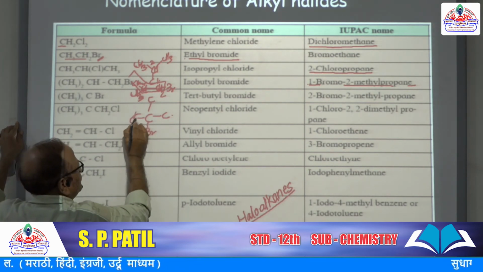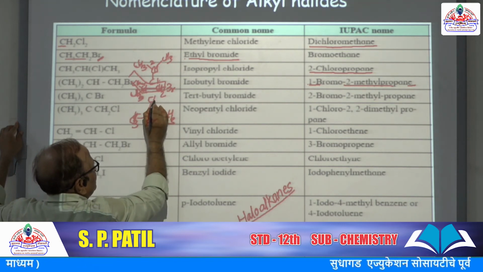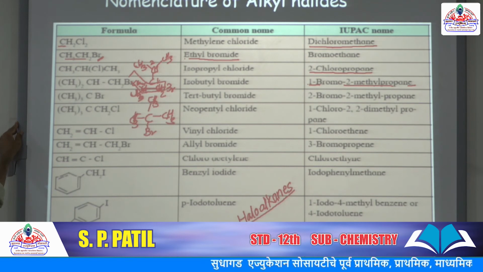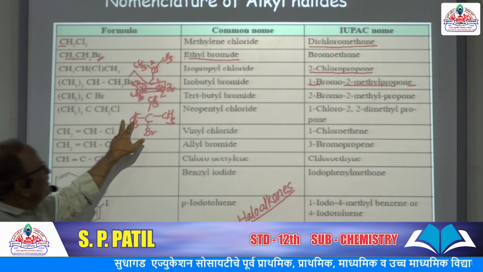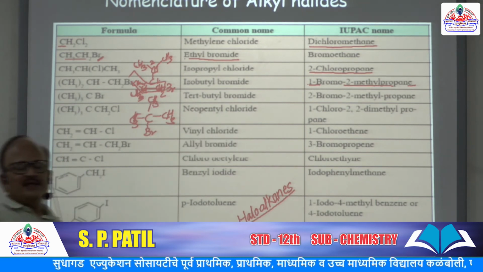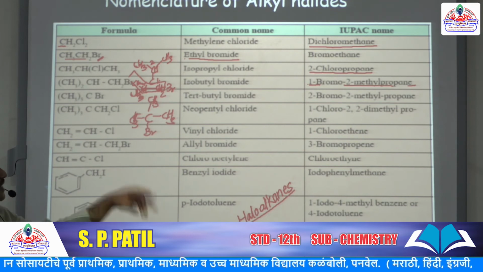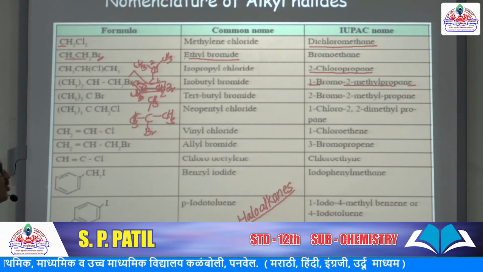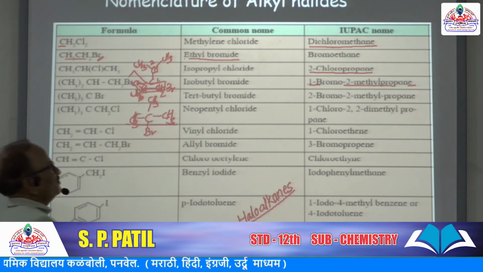Here CH3, CH3, tertiary butyl bromide. Okay, so this is tertiary butyl bromide, common name, trivial name, but when we are writing IUPAC name, in this IUPAC name, select the longest continuous carbon chain.